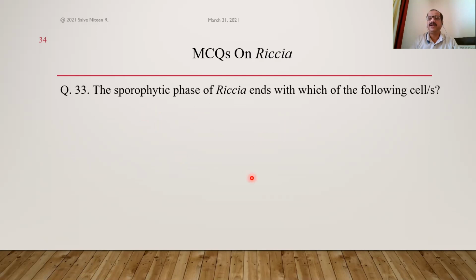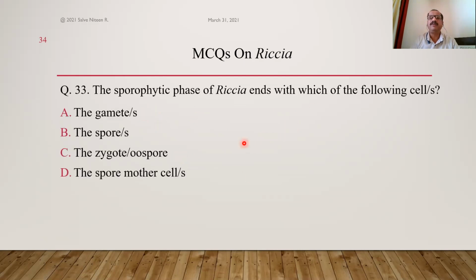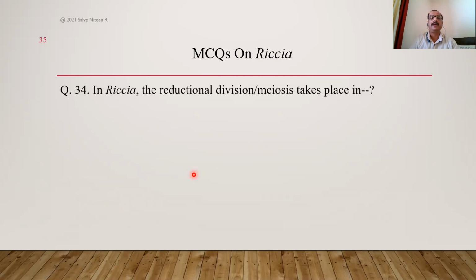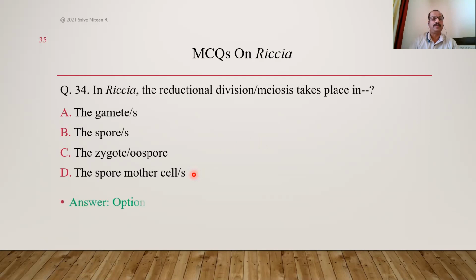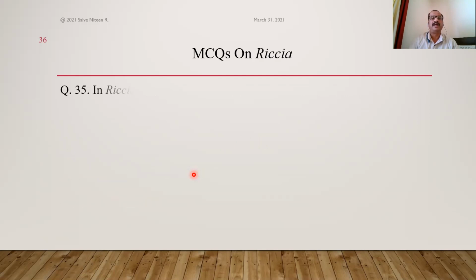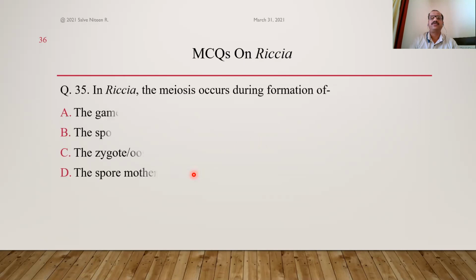The sporophyte phase ends with which of the following cells? The sporophyte phase ends when there is one event in the life cycle, and that is called meiosis, reduction division. And reduction division takes place here in case of Riccia in spore mother cell, from which haploid spores are produced from each diploid spore mother cell. So answer here is option D. Okay. So where meiosis takes place in Riccia, it takes place in spore mother cells. Again, option is D. Then meiosis occurs during formation of what?